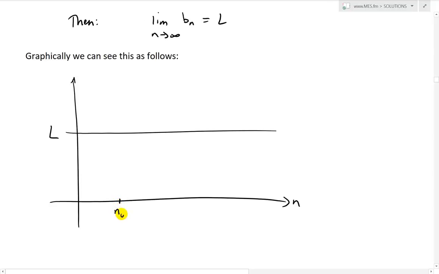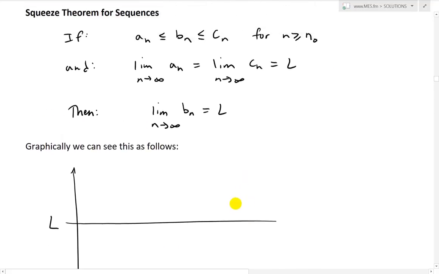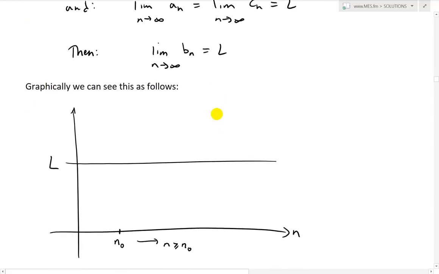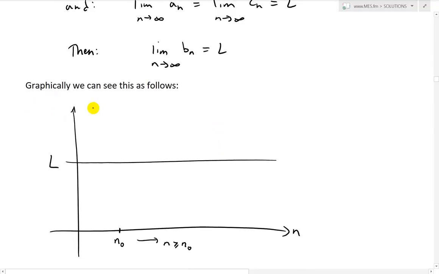This is n0. So to the right of this is n greater than or equal to n0. Alright, so first let's draw the larger sequence, cn. So let's say we have cn like this. This is our cn, and then it's going down and down. It has a limit of L.